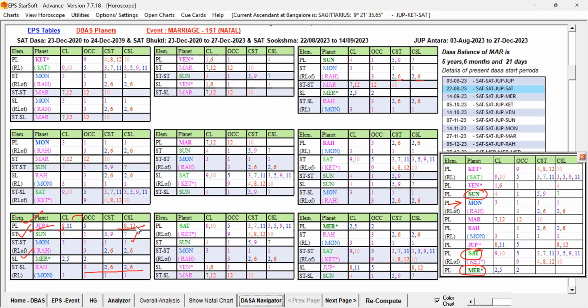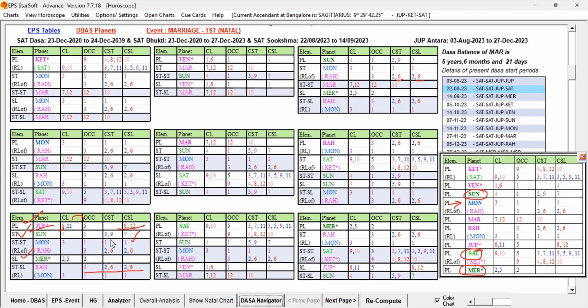So the star level and sub level are okay, but the first level planet has some weakness, and 6 is also playing a role. Another important key planet, Saturn's role, is not directly present. That is not the major point, but still the unfavorable 8 and 12 in the source, that too for a free planet, is indicating some weakness. So obstacles will be there. During Jupiter Bhukti, Jupiter Antra itself, the marriage will not be supported.